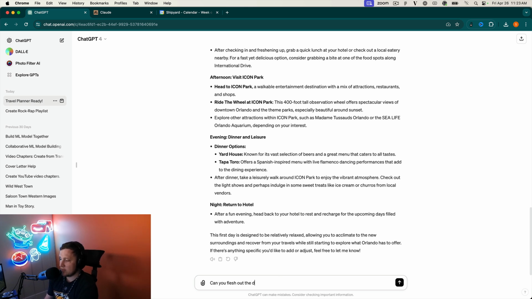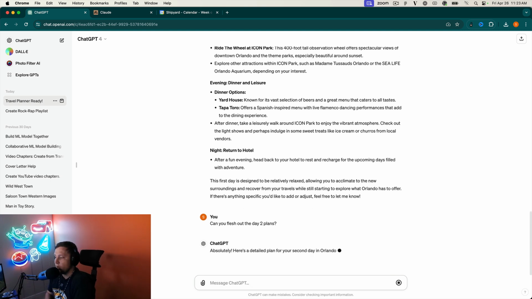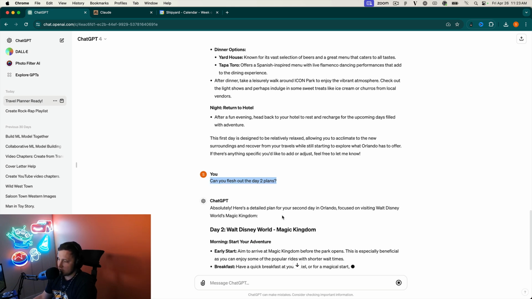Can you flesh out the day 2 plans? So basically, we're just going to ask it to flesh out every day. So this is supposed to be going to Magic Kingdom. So I'm going to be lazy and copy and paste that.